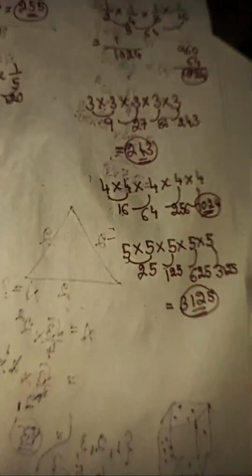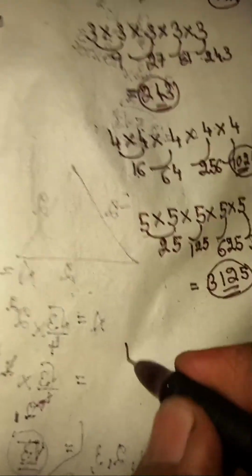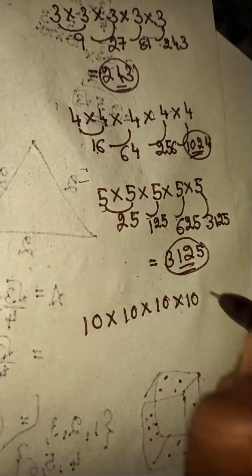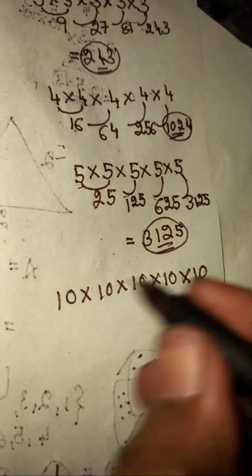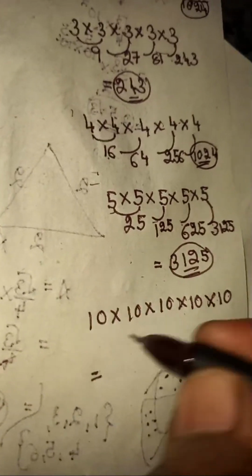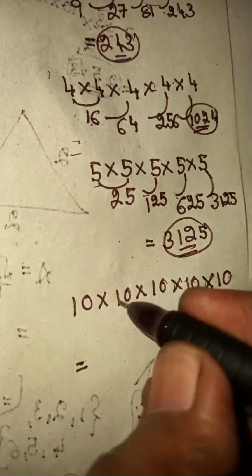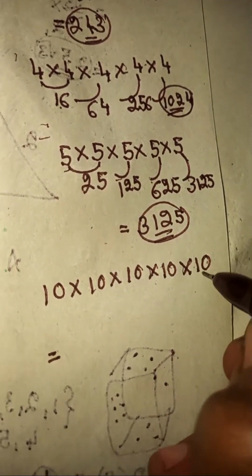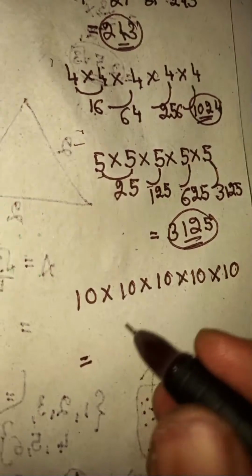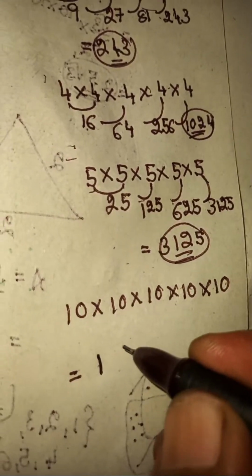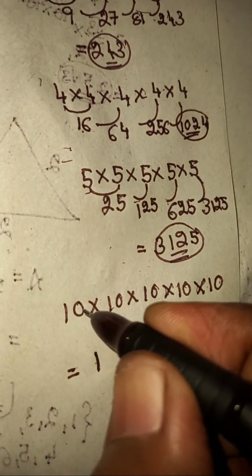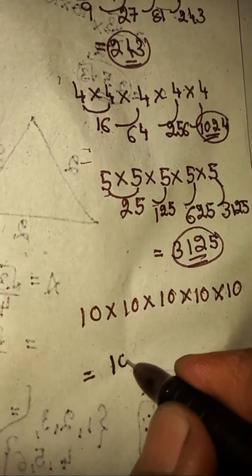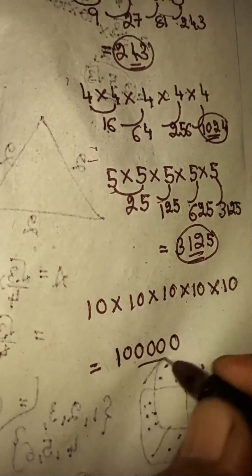Let's do the same thing even for 10. Here 10 times 10 times 10 times 10 times 10. You don't need to multiply all those numbers. Here you can multiply as 1 times 1 is 1, again 1 times 1, 1 times 1, 1 times 1. Any number of times you multiply 1 by itself, it remains 1. And count the total number of zeros: 1 2 3 4 5. 5 zeros, you put 5 zeros in front of 1.